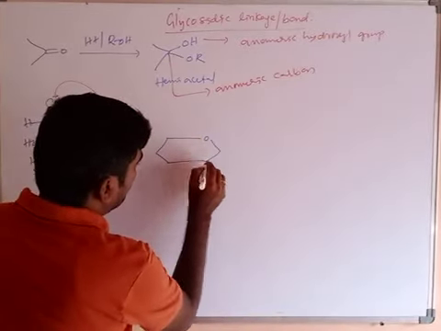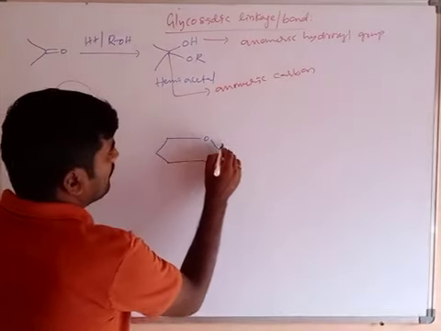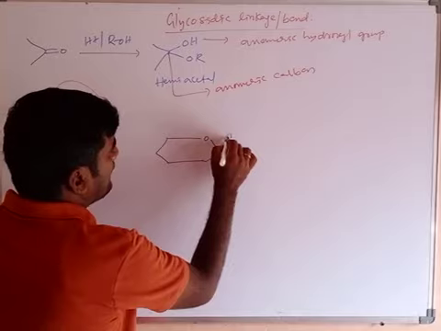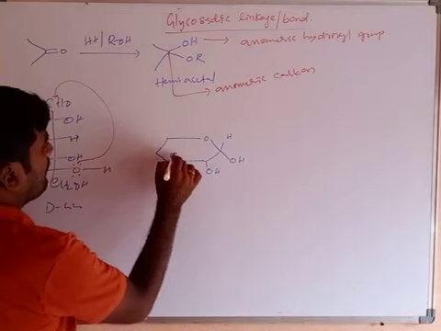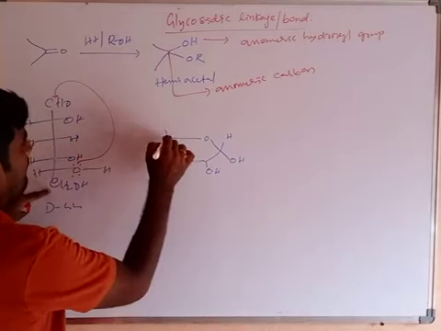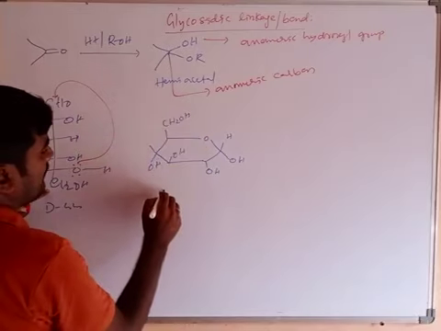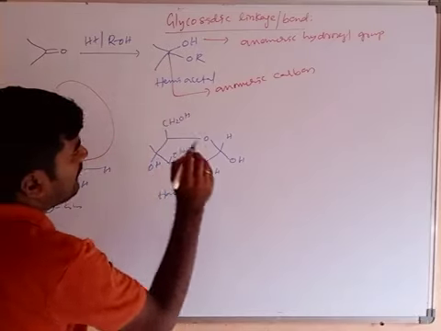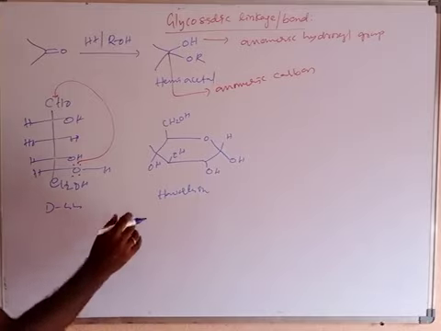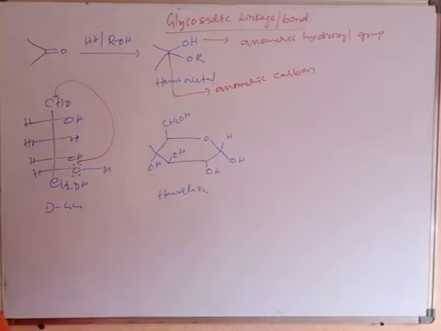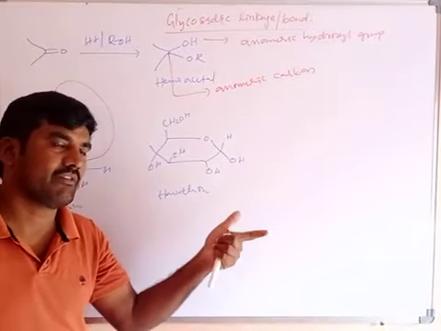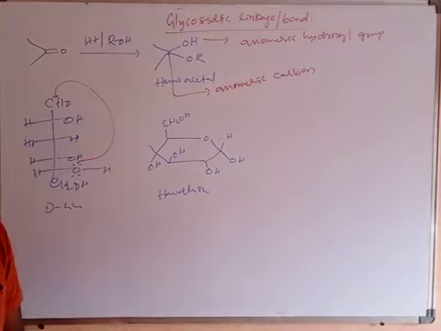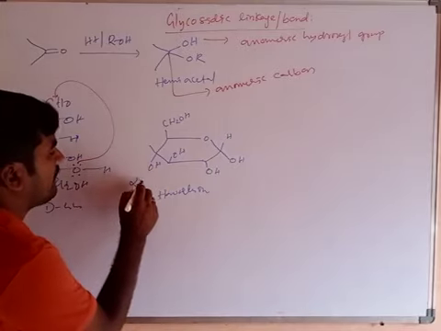Okay? Is there any doubt? No doubt. Now we get, for example, OH on the right side, OH and H as is, and OH group on the right side is down, left side is up, right side is down, and finally we get CH2OH. What is the Haworth structure? The Haworth structure of alpha D glucose. Why alpha D glucose? Because at the anomeric carbon, the OH group is on the right side. In the Haworth structure, the OH group on the right side means down. Whatever it is, this is the Haworth structure of alpha D glucose.